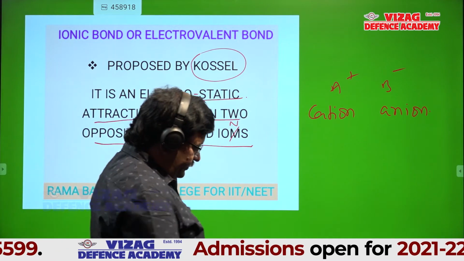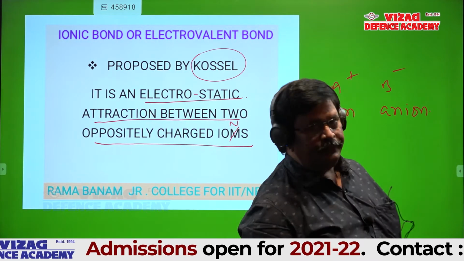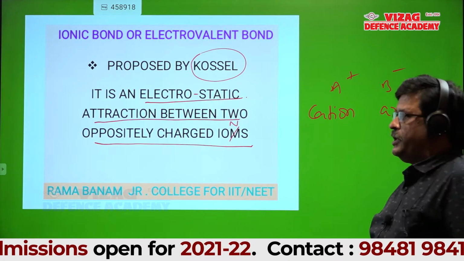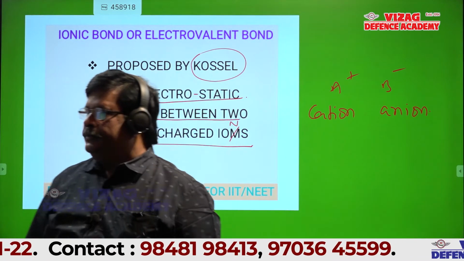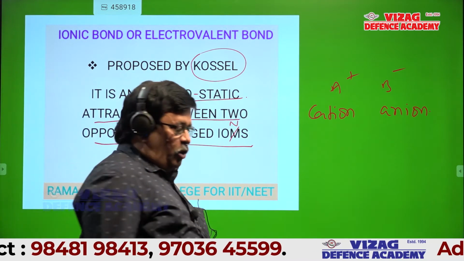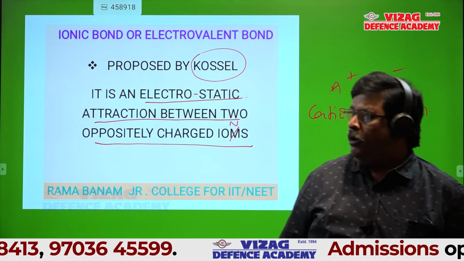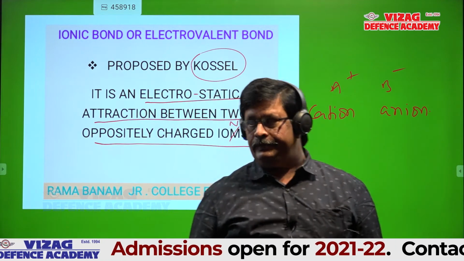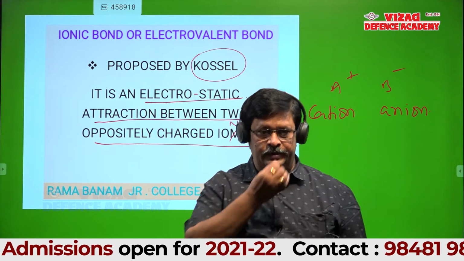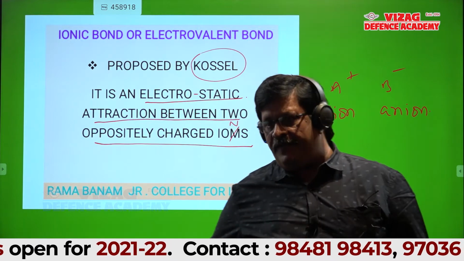Ionic bond or electrovalent bond. That is the heading. Sir, is this the first slide? Yeah, this is the first slide. Ionic bond or electrovalent bond. Point number 1. Proposed by Kossel. Write the definition.